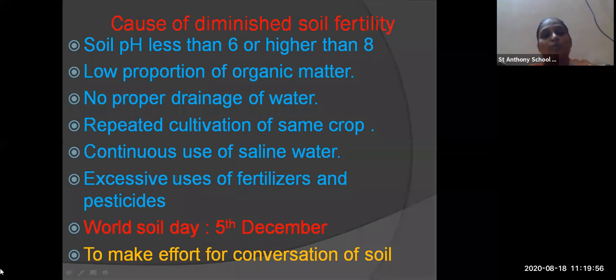If you cultivate the same type of crop again and again, then what will happen? The fertility of the soil may decrease. Then continuous use of saline water, meaning the water which you are using is not proper, may also affect soil fertility. Then excessive use of fertilizer and pesticide may also damage the soil fertility. Means you have to take care of the soil and of all these points to keep your soil fertile.